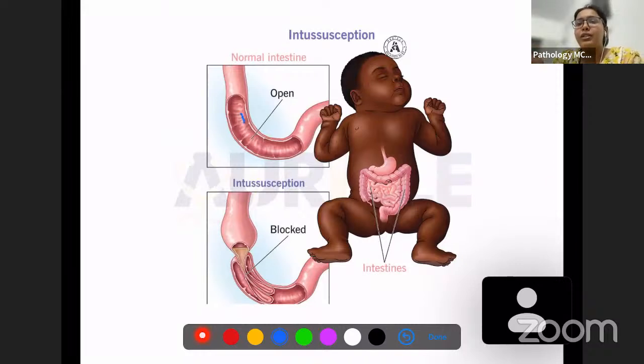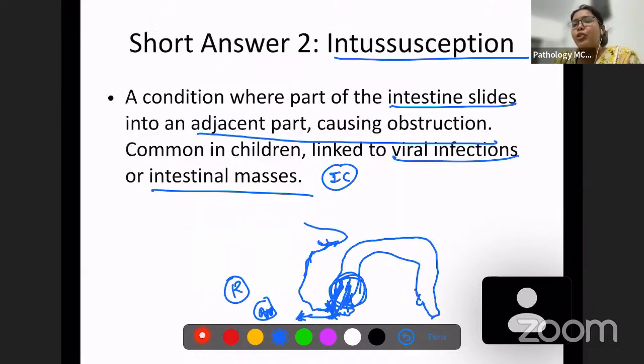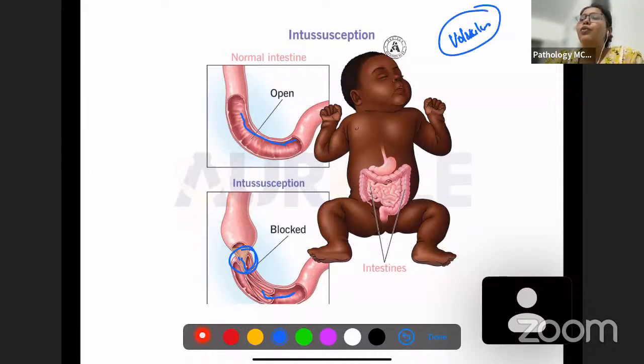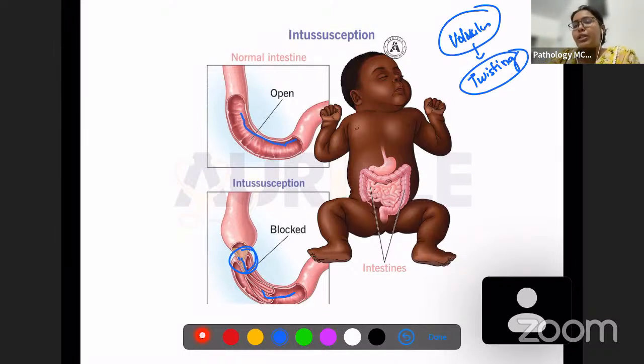You can see here normal intestine, this is open. The tract is open, so food can go. But in intussusception, the bowel has come into another bowel loop. So the lumen here is blocked. This will lead to intestinal obstruction in children. Similarly, there is something else known as volvulus. Okay, volvulus is nothing but twisting of the bowel loops. This is also common in children. So intussusception, bowel usually in the ileocecal junction, and volvulus, twisting of the bowel loops.